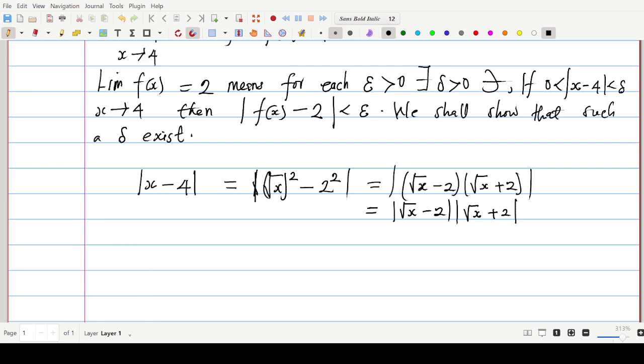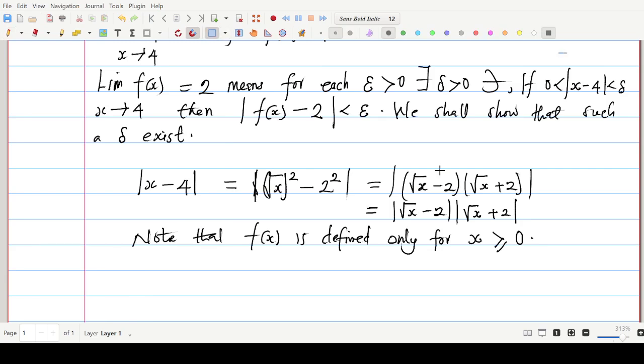Now note that f of x is defined only for x bigger than or equal to 0. Alright? And if that is the case, these are conditions.